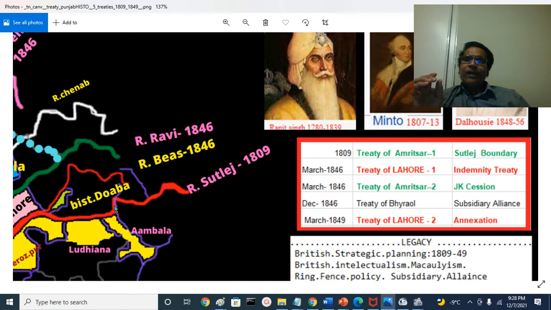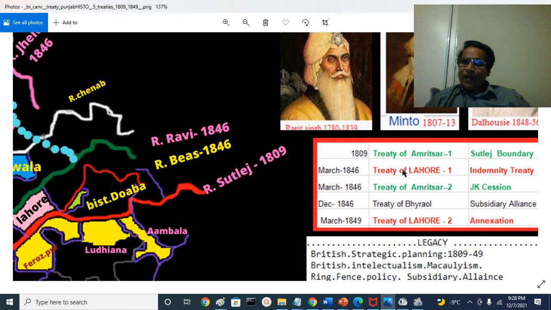Indemnity is nothing but a fine. It is the penalty. It is the money Khalsa Sarkar has to give to East India Company, because it lacked enough money, it gave the territories. Essentially the penalty for starting the war. That is the first treaty. British army moved into Punjab, Khalsa Sarkar. Within 1 week, one more treaty was signed.